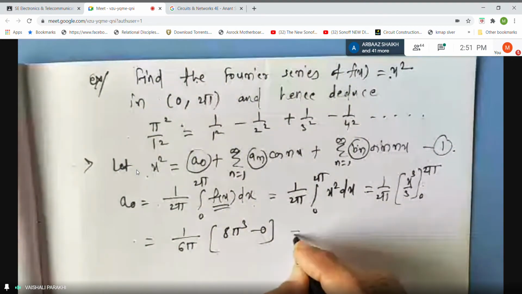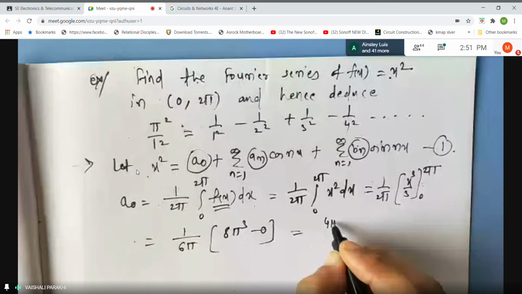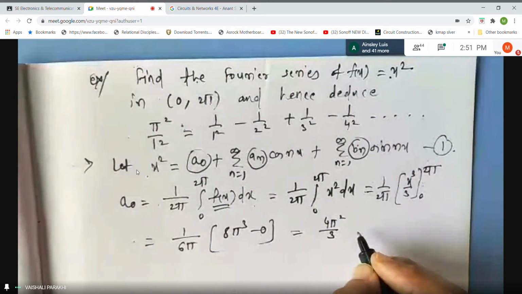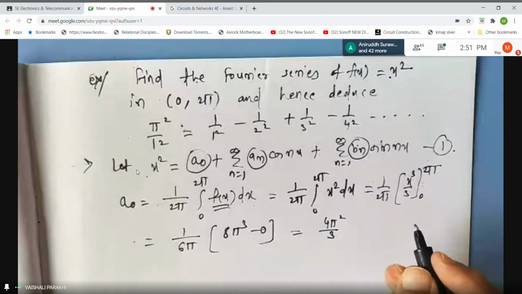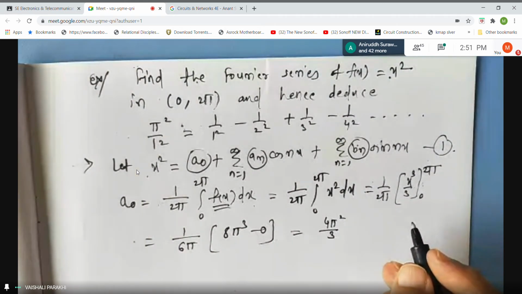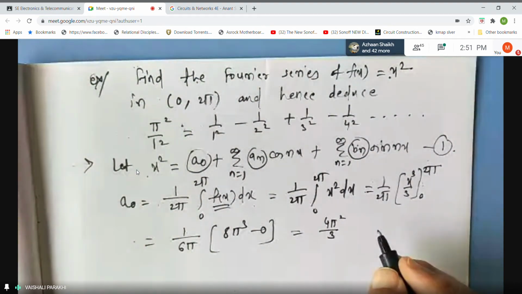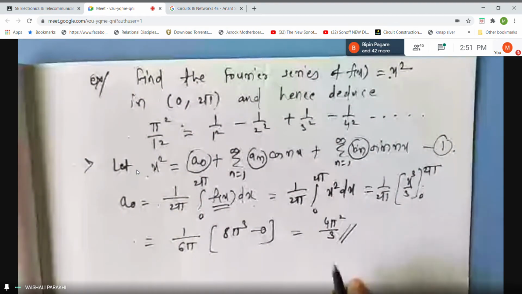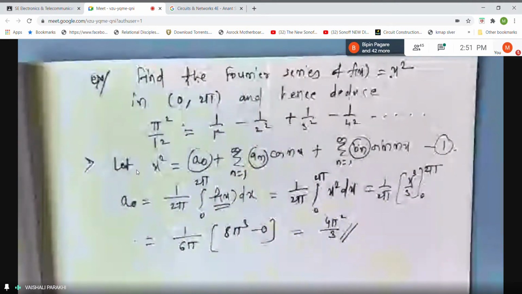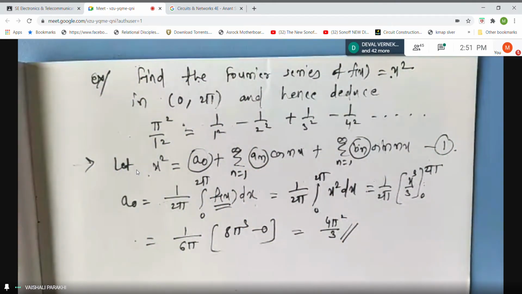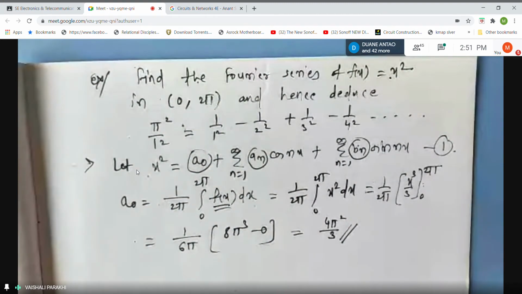So 8 pi cube over 6 pi means it will be 4 pi square by 3, isn't it? Correct? So what is value of a naught? 4 pi square by 3. So just you have to integrate f of x, students. In different problems, f of x will be different. Okay. Any doubt at this step?